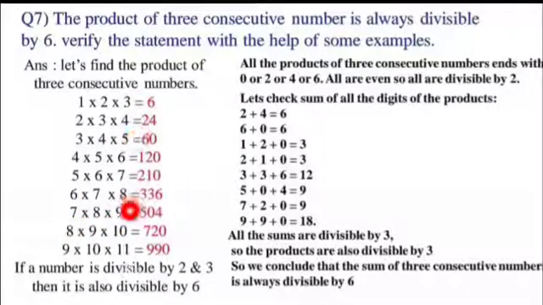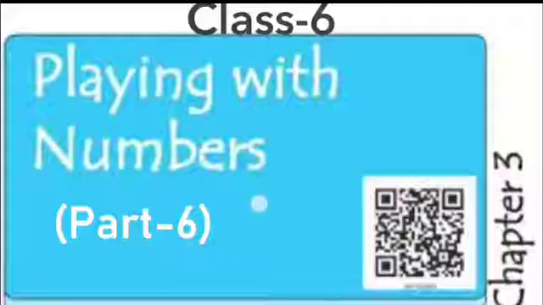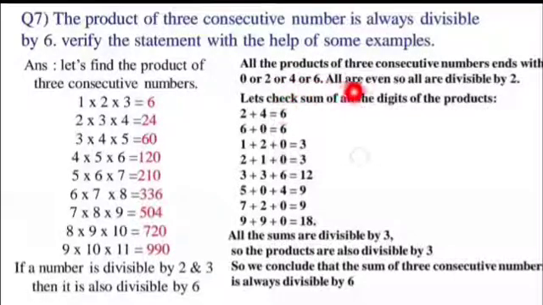Now, as we can see, these numbers must be divisible by 6. For that, as we can see here, all the products of three consecutive numbers end with 0 or 2 or 4 or 6. That is, all the numbers are even. So that means all the numbers are divisible by 2. If you want to check whether the products are divisible by 6 or not, you have to first check the test of divisibility for 2. All the numbers are even, so yes, the numbers are divisible by 2.